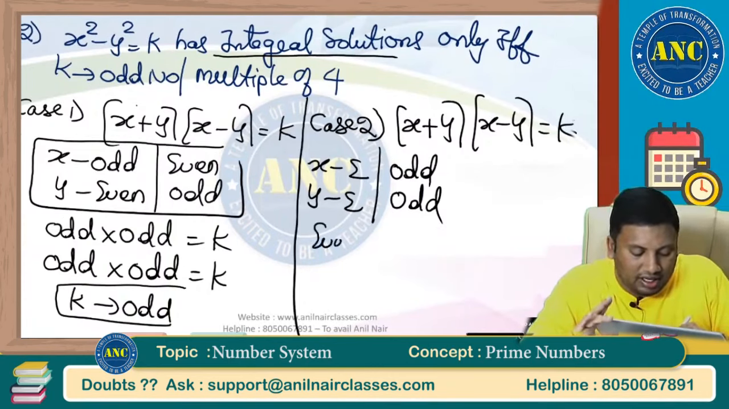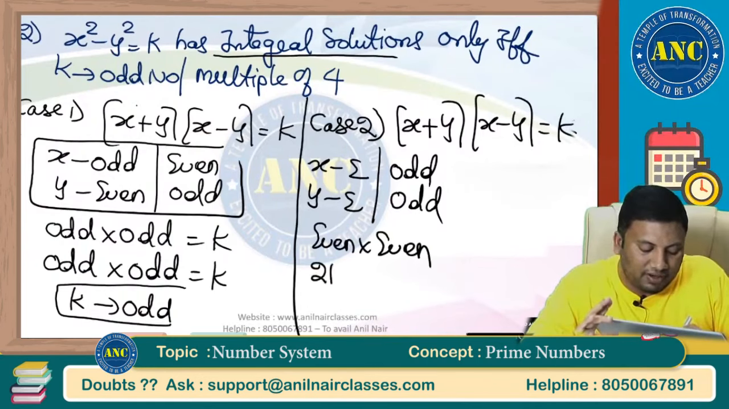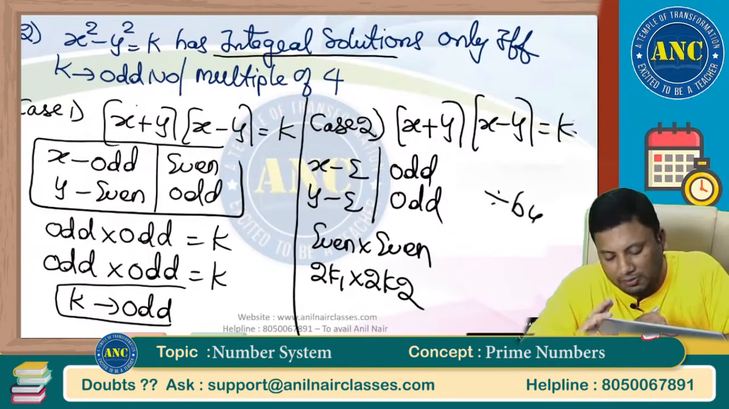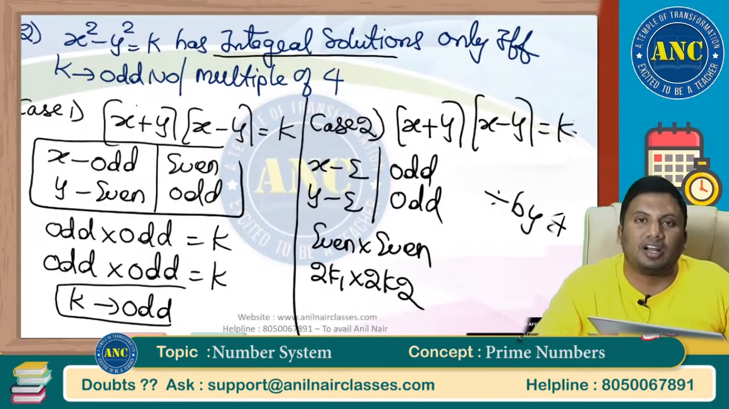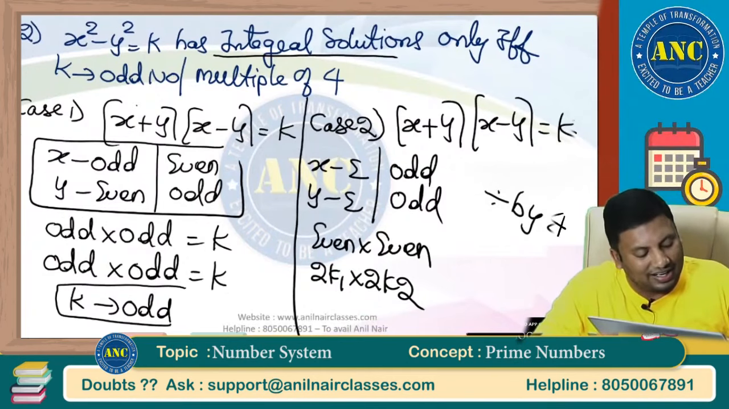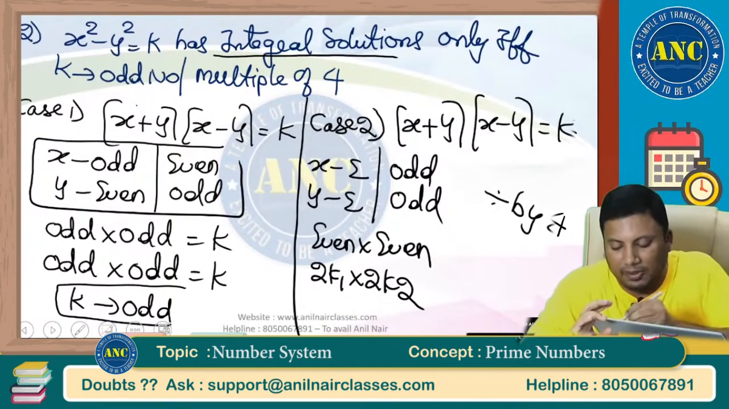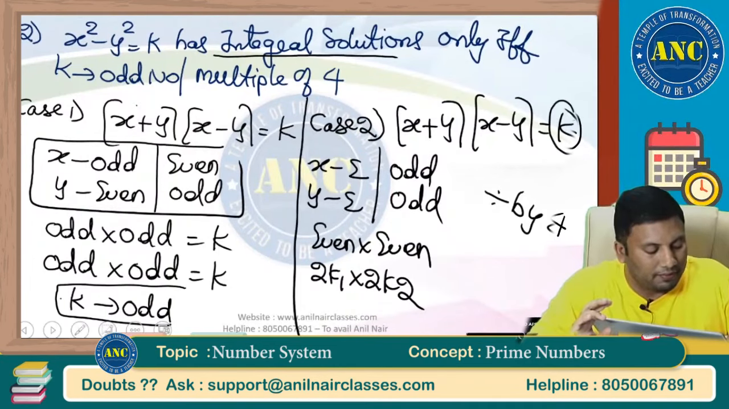Even plus even is even. Even minus even is even. An even number is of the form 2k1, and the other of the form 2k2. 2k1 into 2k2: the answer is divisible by 4. Odd plus odd is even. Odd minus odd is even. That means the right hand side will be divisible by 4.